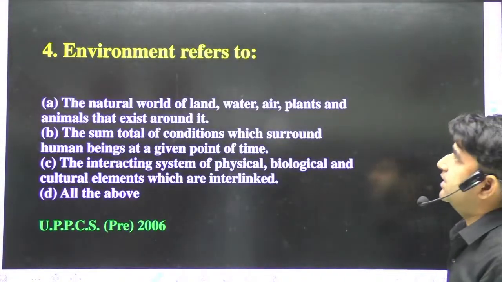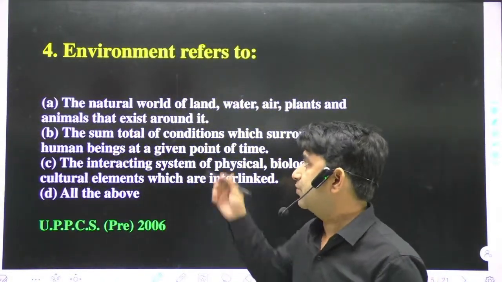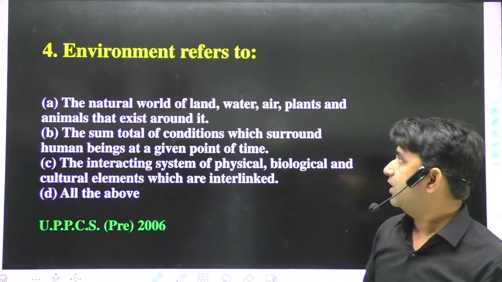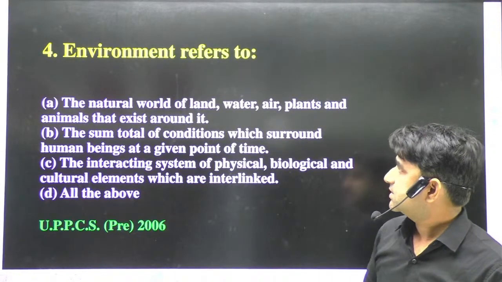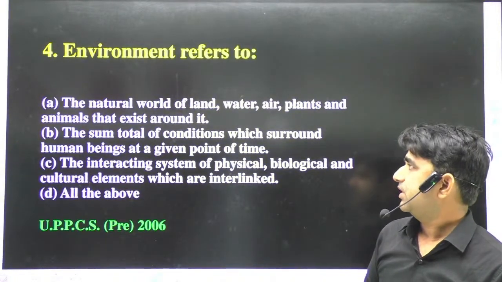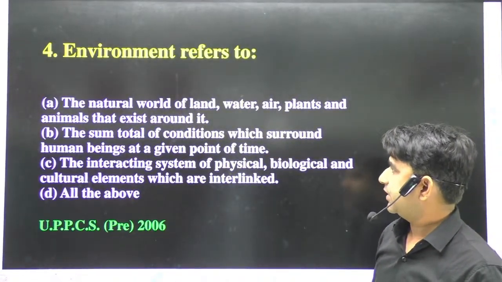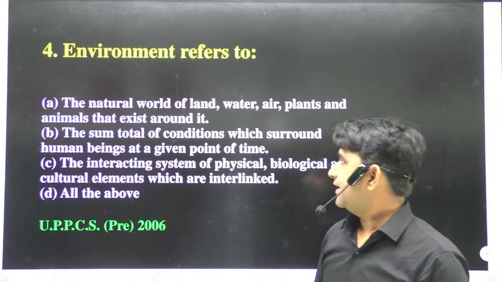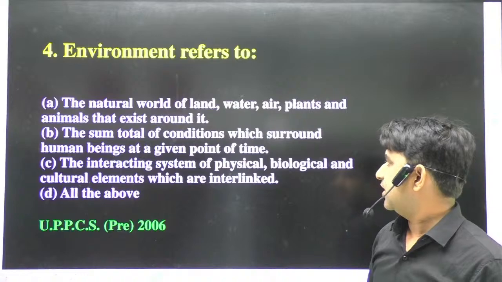Next question is, environment refers to: option A, the natural world of land, water, air, plants and animals that exist around it. Option B, the sum total of conditions which surround human beings at a given point of time. Option C, the interacting system of physical, biological and cultural elements which are interlinked.